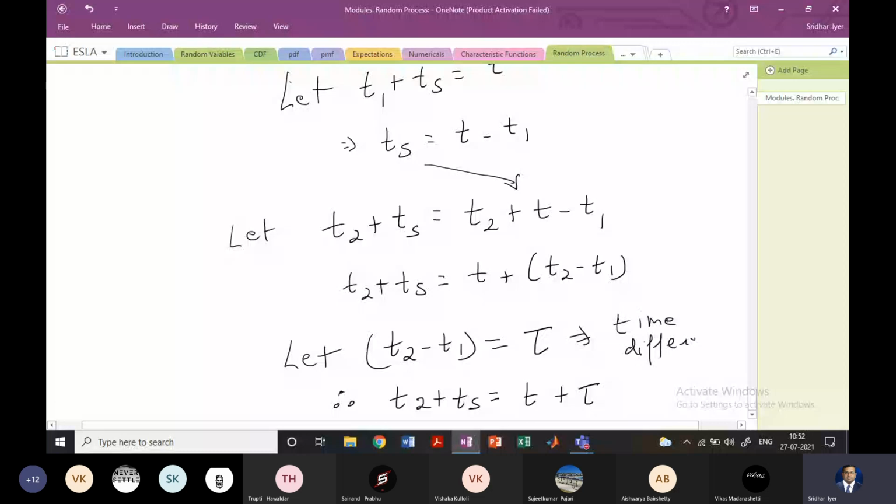Having done this, now I can rewrite that PDF.